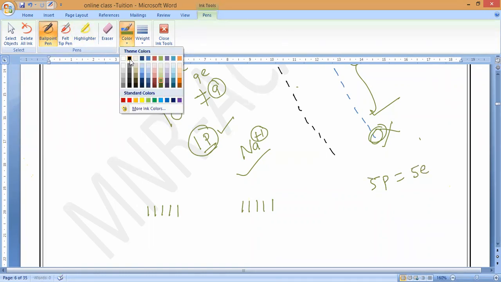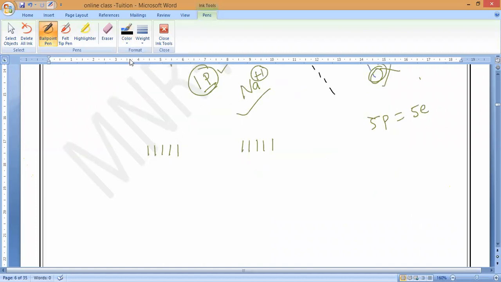Any doubt? No, sir. Somebody donates an electron, and that electron comes here and settles. So then only it will become stable in nature.